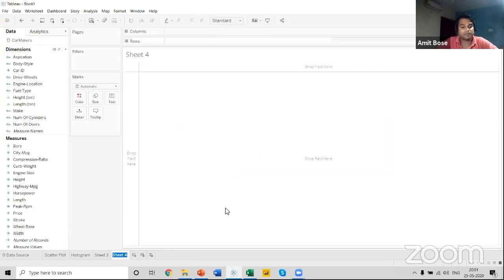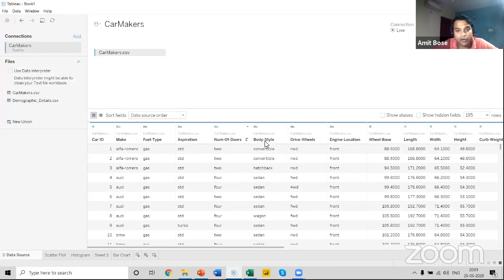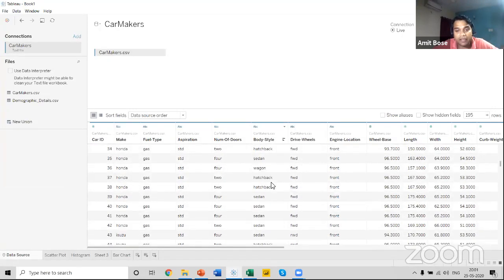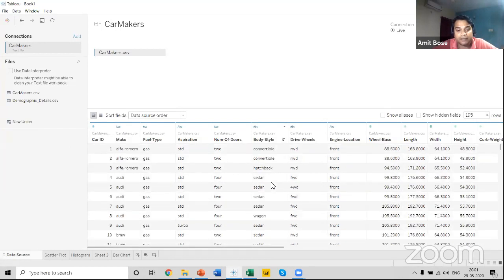Let's rename this sheet as bar graph or bar chart. I will try to find out the number of styles. There is a column over here as body style, with options like convertible, hatchback, sedan, and wagon. So what are the different numbers of cars available for each body style?